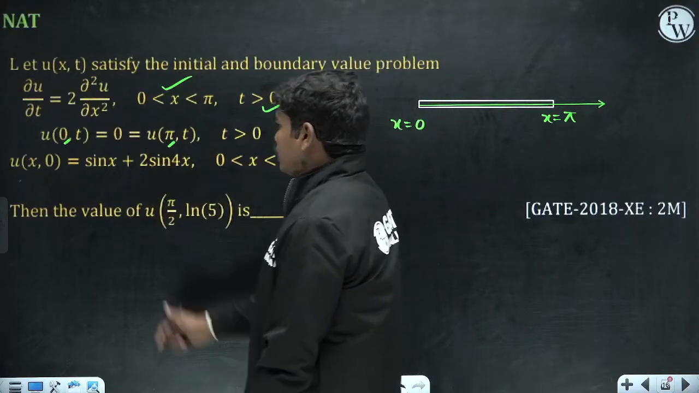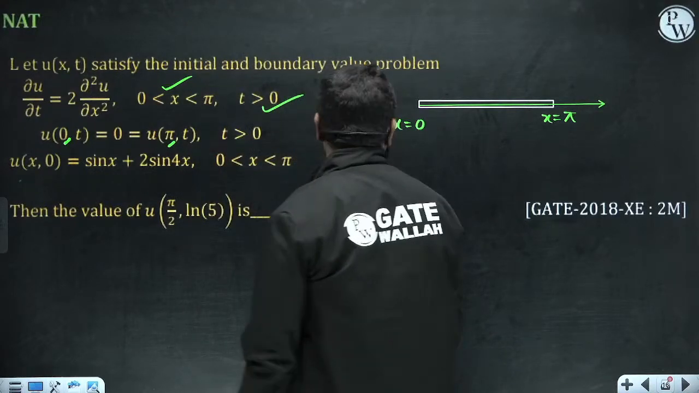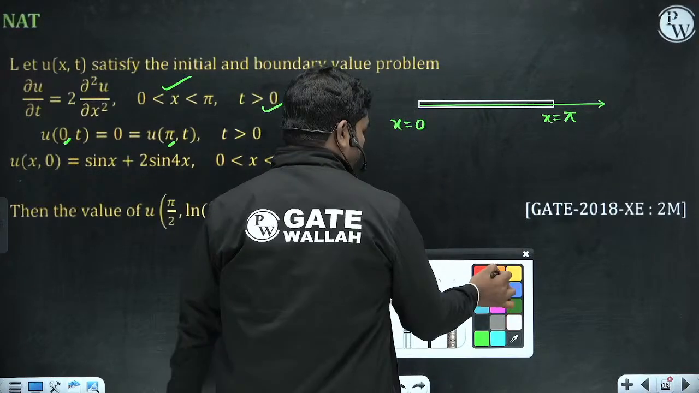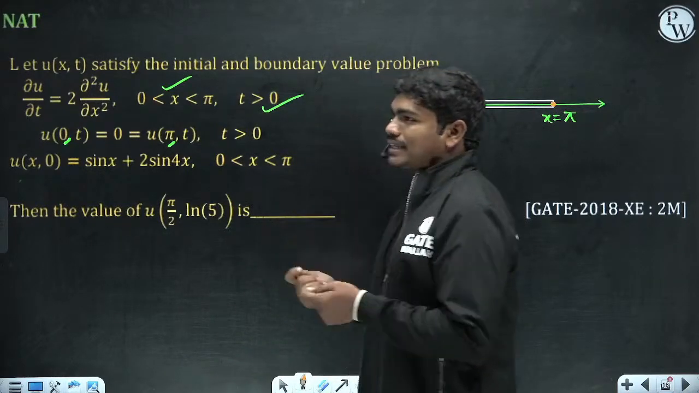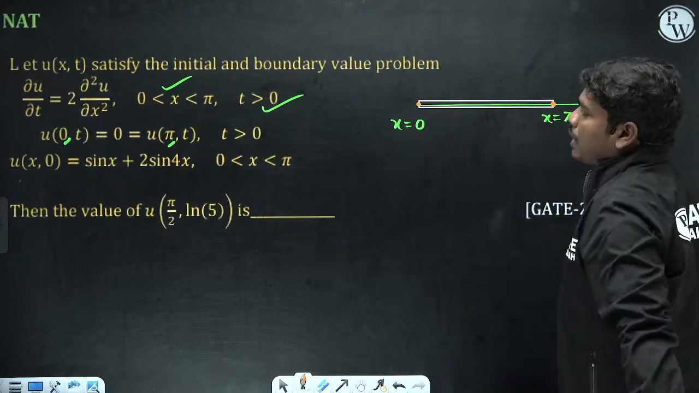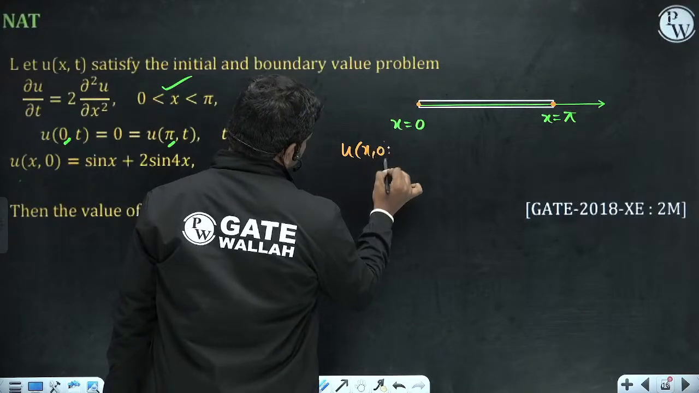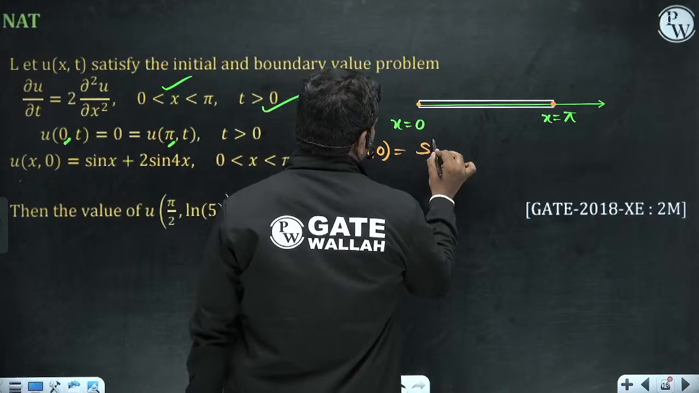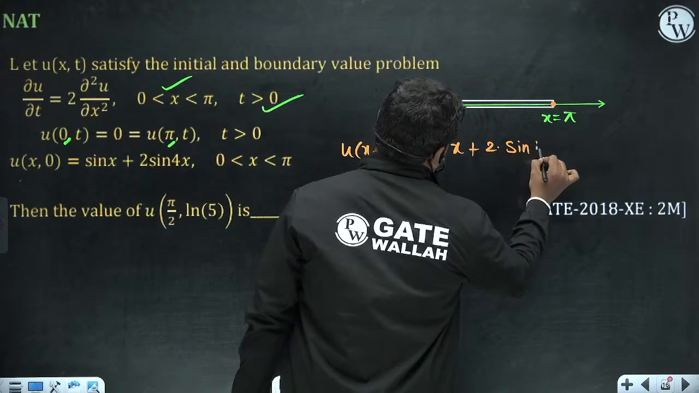Now the boundary conditions u of 0 comma t and u of pi comma t equal to 0 mean the temperatures of this rod at these two locations are maintained at 0 degrees, whatever the time, as long as x is equal to 0 and x is equal to pi. Both ends are kept at temperature 0. And u of x comma 0, so at time t equal to 0, the variation of temperature in x is given by the function sin x plus 2 sin 4x.